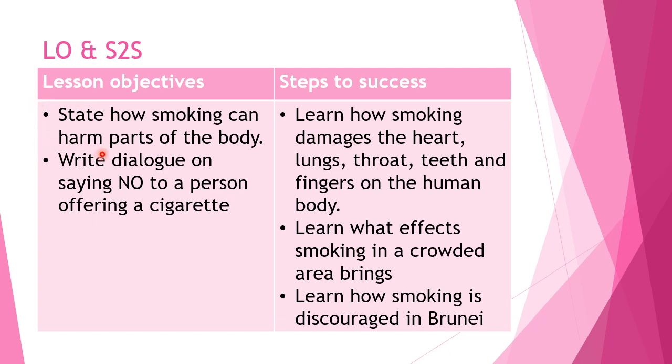So we're going to look at the different parts of the body and then see how cigarette can harm that part of the body. So our steps to success for that is to learn how smoking damages the heart, hati, lungs, paru-paru, throat, kerongkong, teeth, gigi, and fingers, so jari.